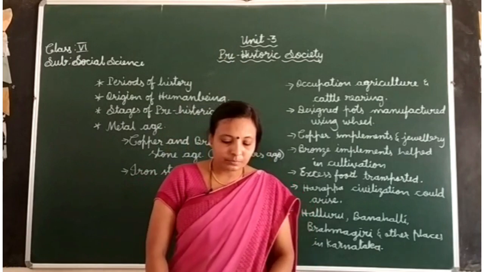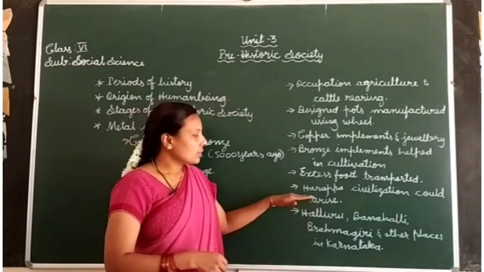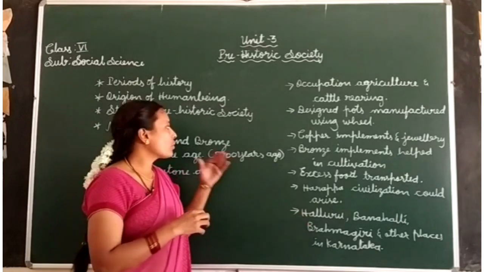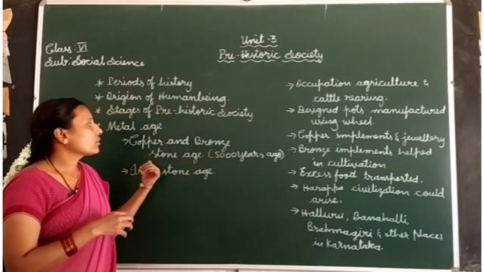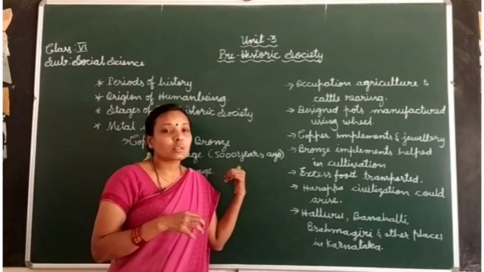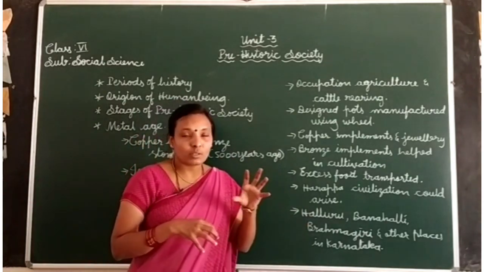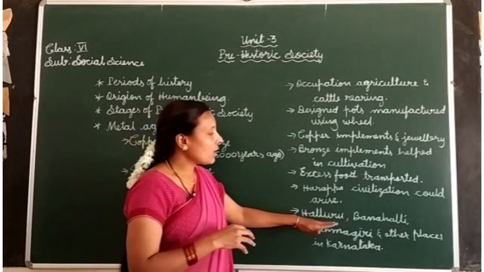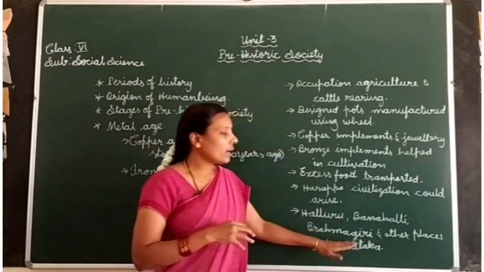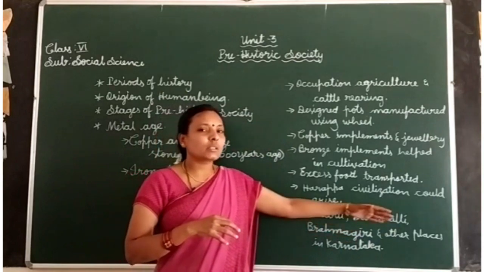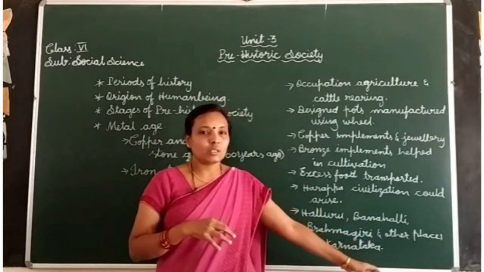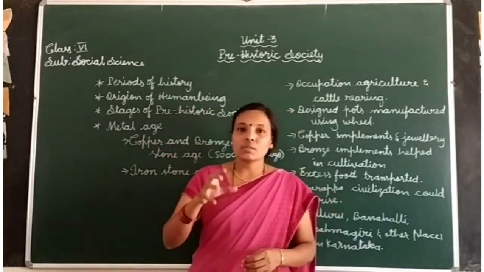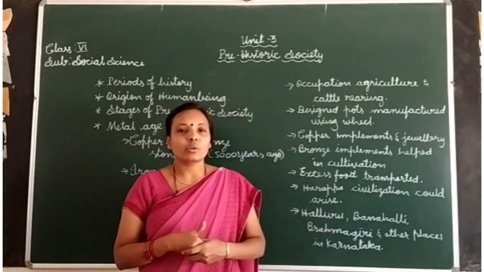And also here, the places where evidences of bronze and copper stone age are found, historians found the evidences in these places. For example, Halluru, Banahalli and Brahmagiri and many other places in Karnataka, especially in Karnataka, these copper and bronze stone age evidences historians found.